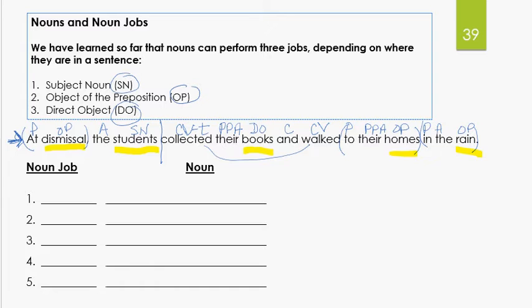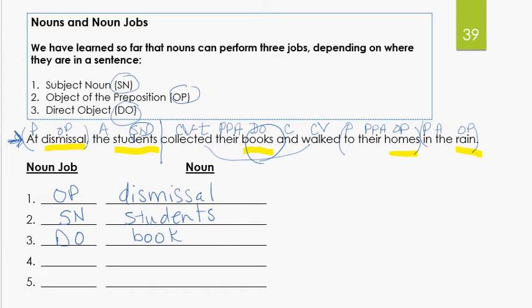So in the blanks for the noun job, you write what the label was. So first one is OP, dismissal. The second one is students, and the label is subject noun. That's the job it's performing, students. The third one is books. DO is the job of that noun, books.